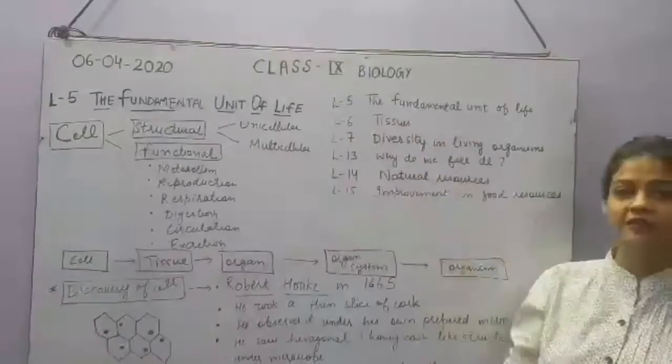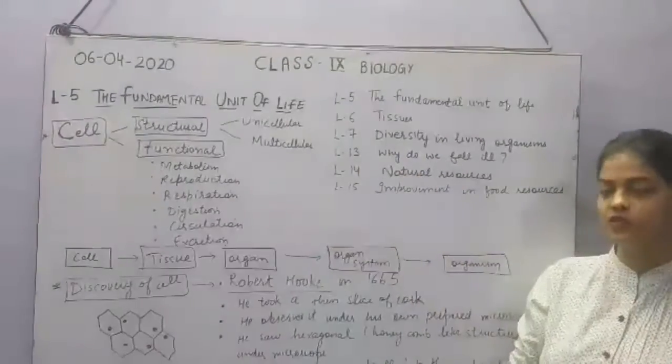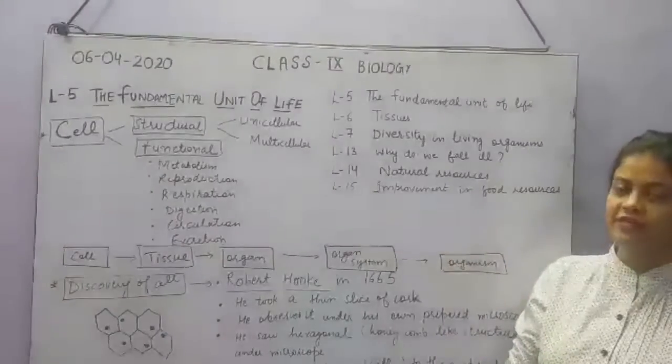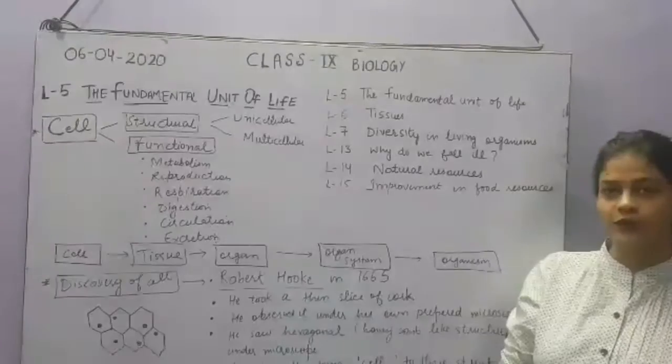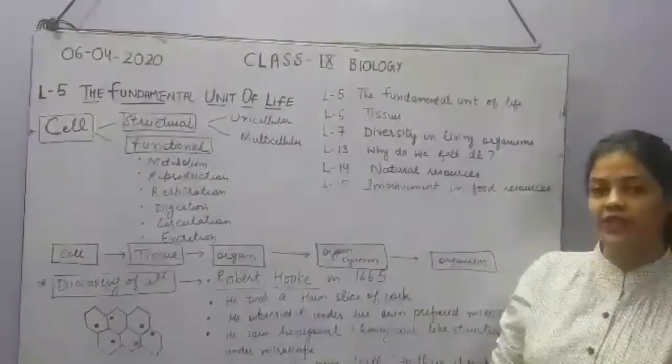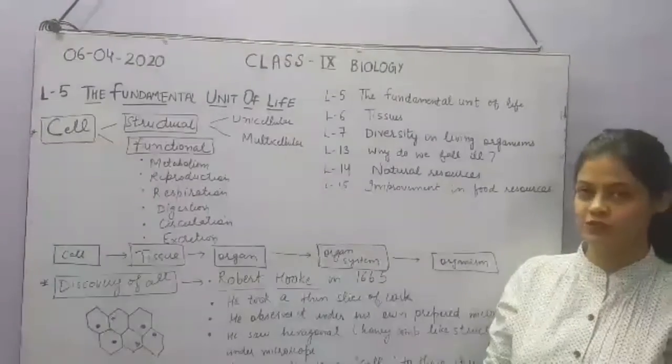First is lesson 5, the fundamental unit of life. Next is lesson 6, tissues. Then lesson 7, diversity in living organisms. Then lesson 13, why do we fall ill? Then lesson 14, natural resources. And lesson 15, improvement in food resources.